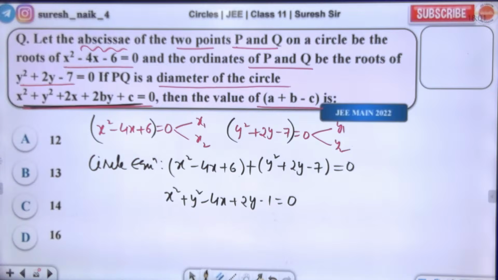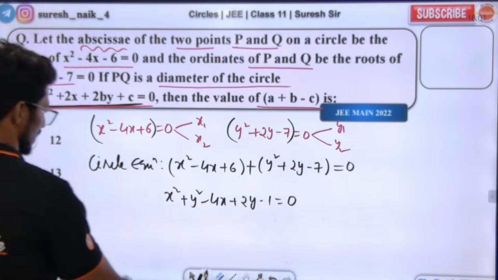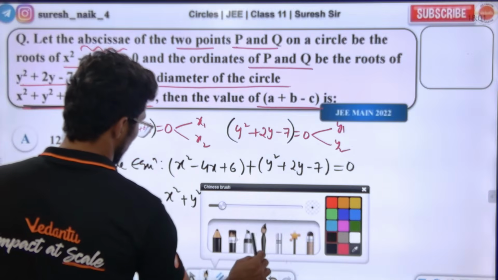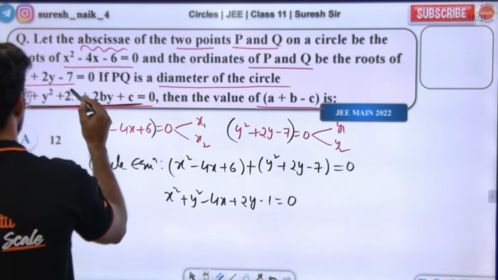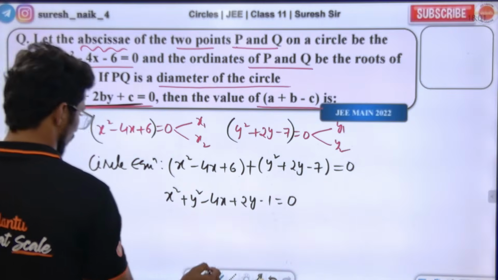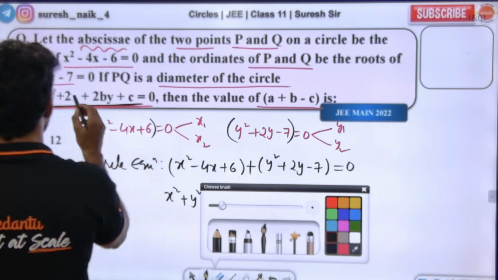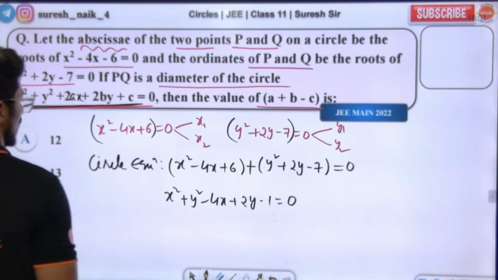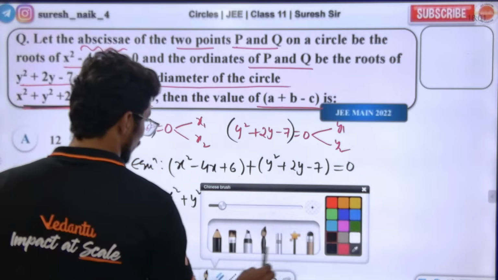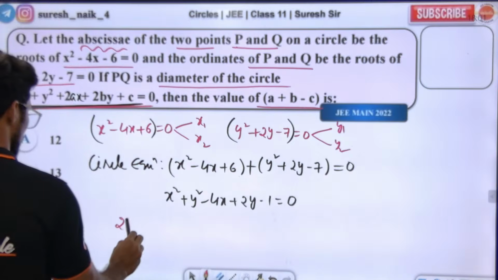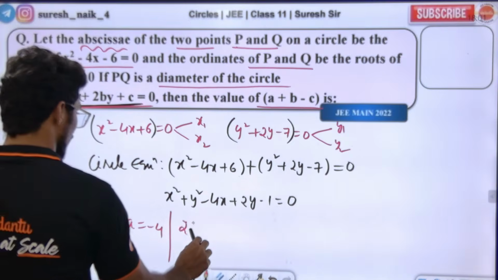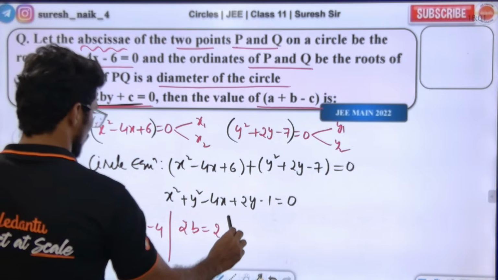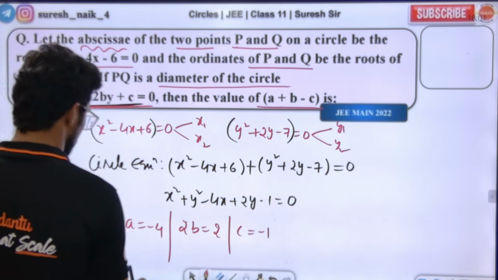Now how does the comparison work, sir? This should be 2ax. 2a is equal to minus 4, 2b is equal to 2, and c is equal to minus 1.